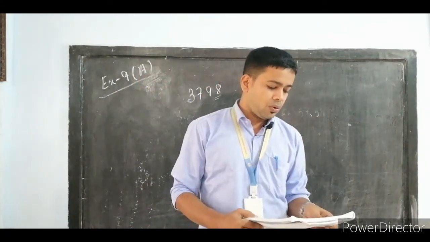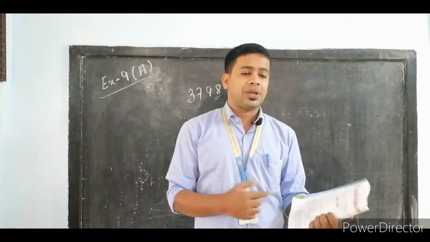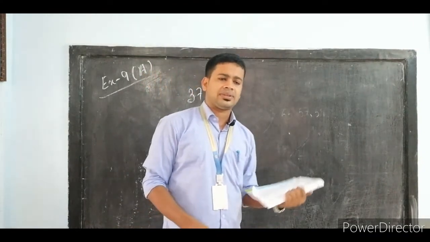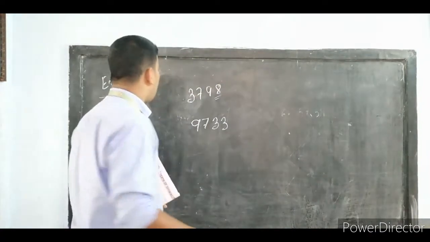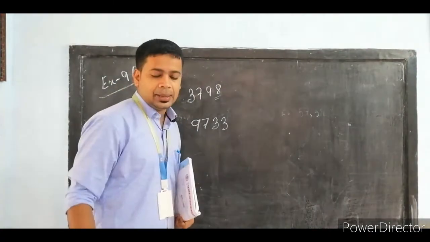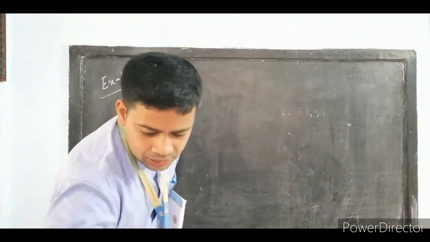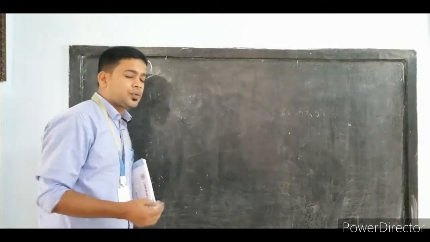2, 3, 4, 5, 6 and 9, up to 10 it is given. You can see 7 and 8 are not given. Whatever we have in our syllabus, we will learn it. So how will we know whether a number is divisible by 2 or not? That rule is called the divisibility rule of 2.